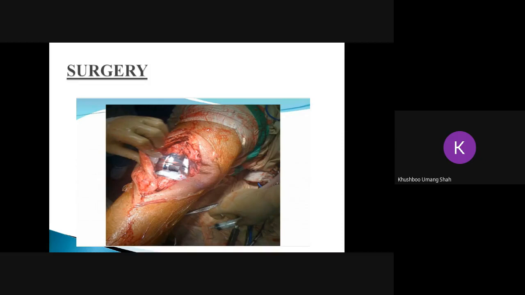Okay, so after checking the range of motion and patellar tracking, the wound is sterilized properly, it is closed, and it is draped. An excessive drain is kept on the lateral side of the knee, to drain excessive blood from that particular knee. And the suture is closed. And sometimes a long knee brace is given to the patient depending upon how much amount of ligament has been compromised in the surgery. Next slide.